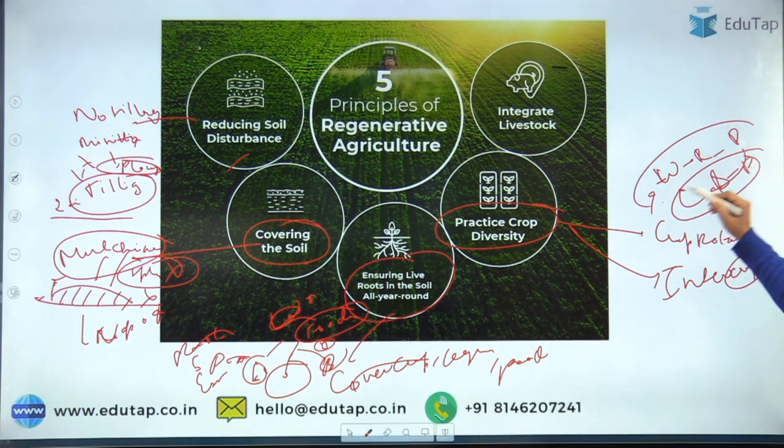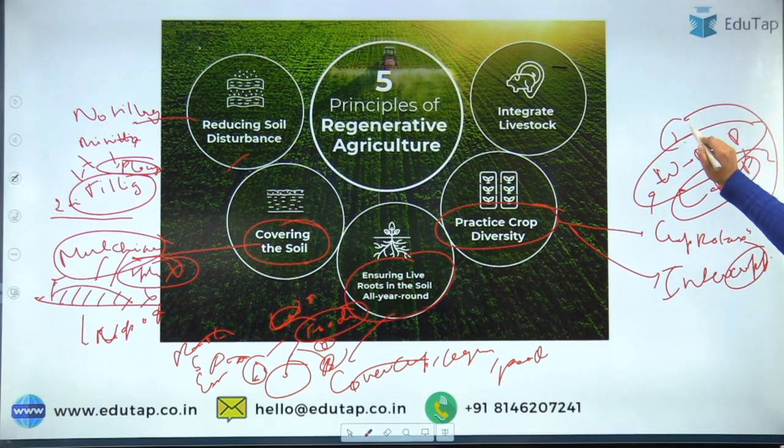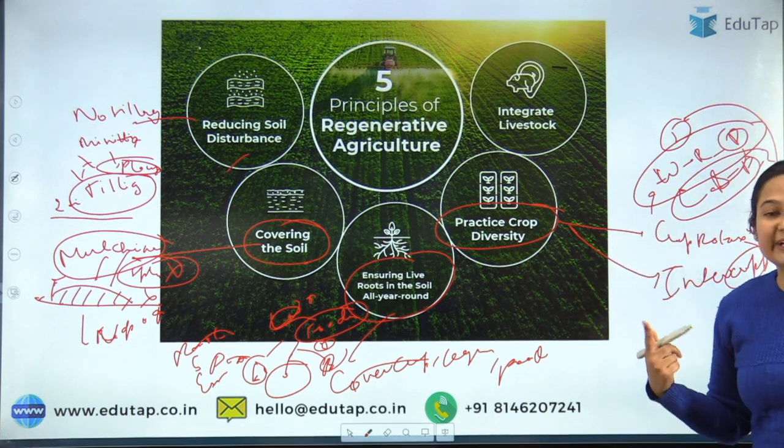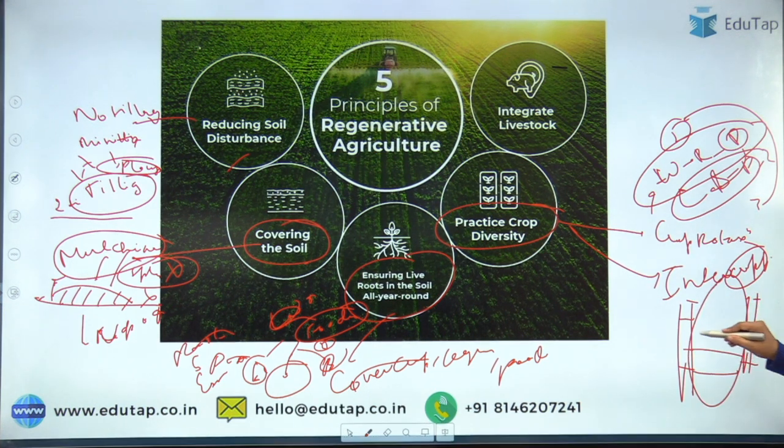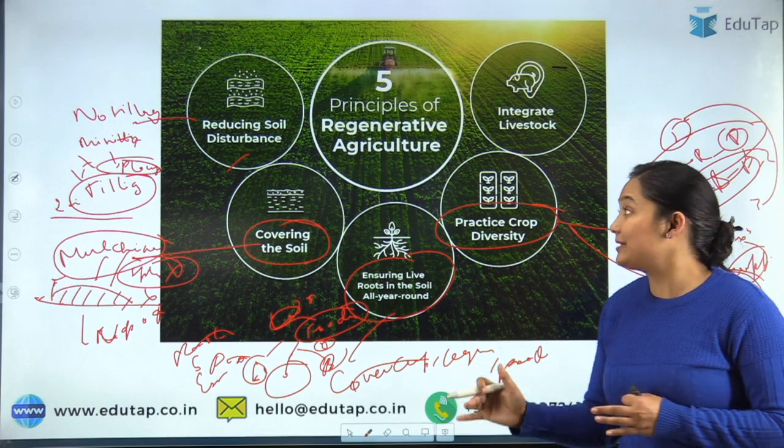So that kind of rotation you should do. 1 year this, 2 year this, third year this, then you can again switch back. Also the intercropping, that means this is a row of sugarcane, these 2 rows of sugarcane. In between them you can grow your potatoes there. So this will help increase the biodiversity in the same amount of land.